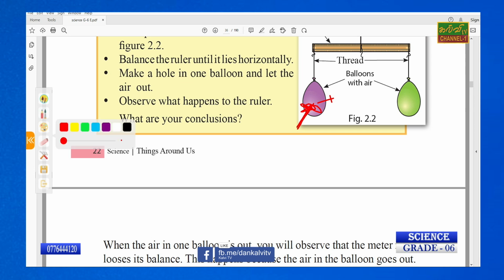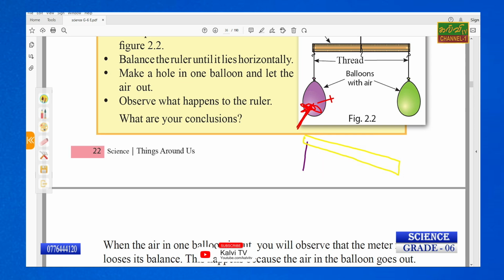The balance has to change like this. The purple balloon is here, and the green color balloon has to come down like this. So we can have the conclusion that air has mass, because the balance has changed.